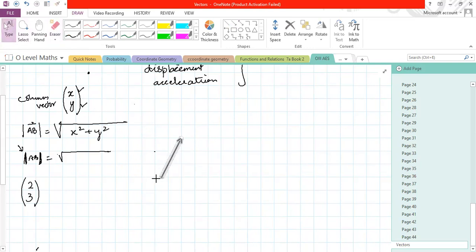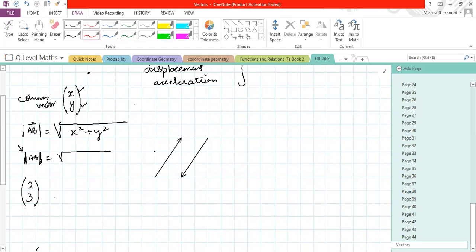Hope this is okay. Now suppose you draw another vector. Now you can see that directions are opposite. Magnitude would remain the same if you calculate the magnitude for both. Both the magnitudes are going to be the same, but the directions are different.